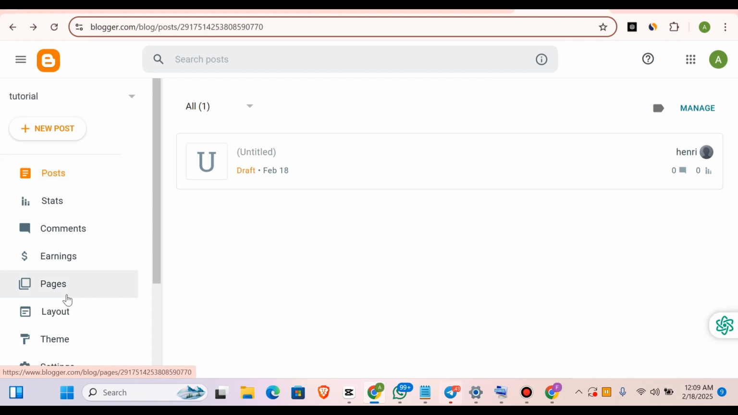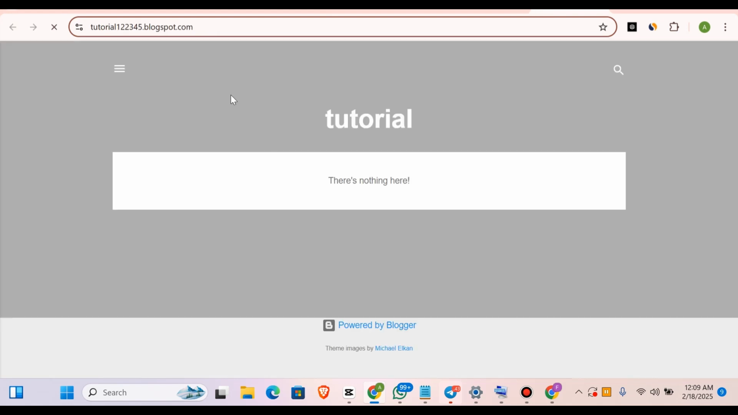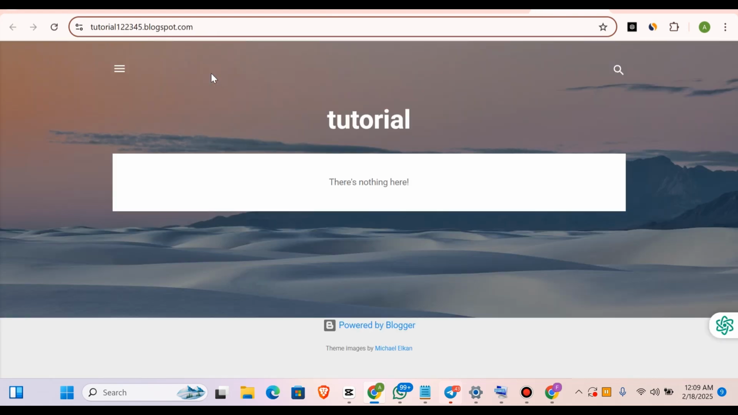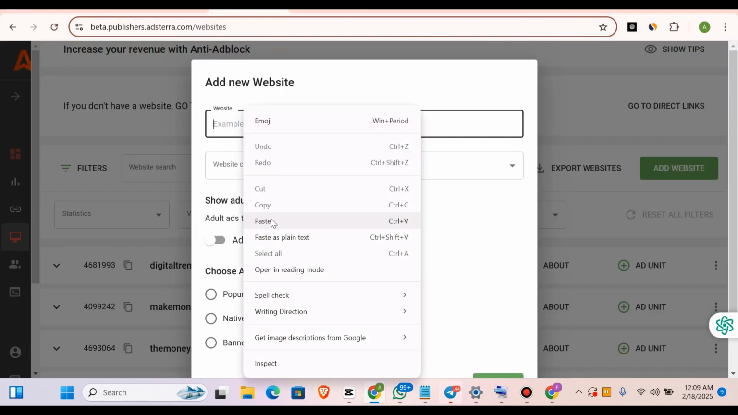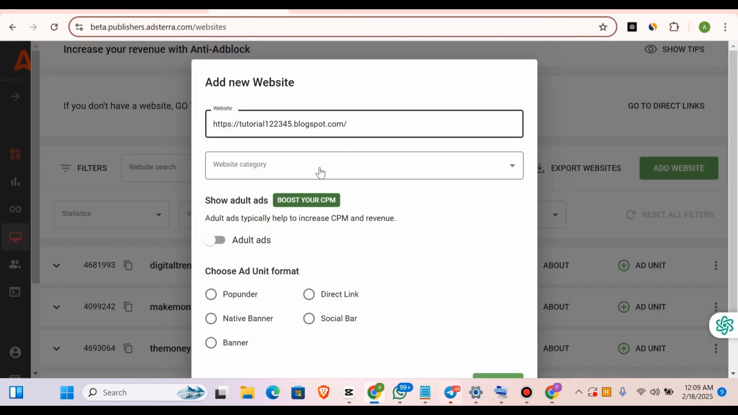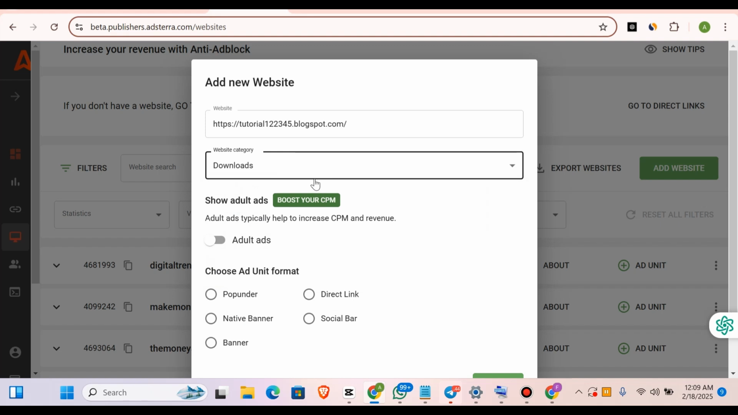Once you come here, all you need to do is click on view blog. Once you click on view blog, it's going to show you something. You can see I have nothing right now. What I'm going to do here is copy the URL of this particular blog. Once you copy it, come to your Adsterra and insert it in this section here. Once you are done, come to website category and select downloads. I want to use it for downloads.